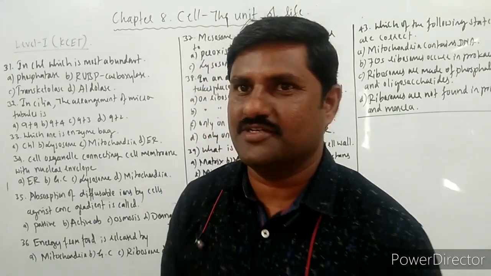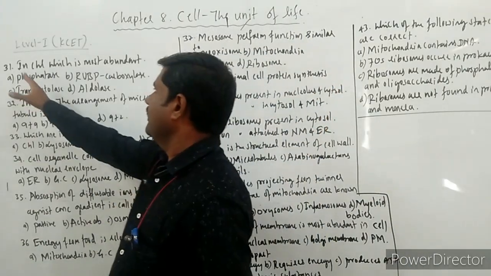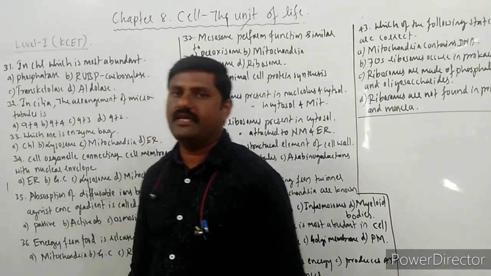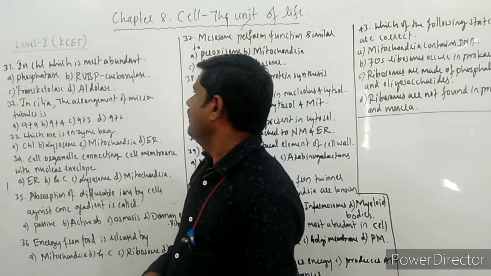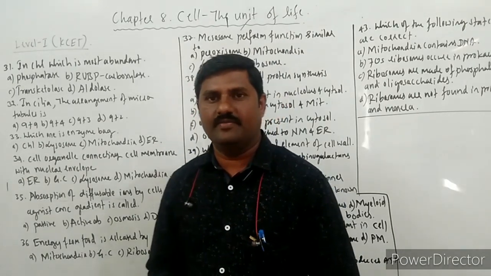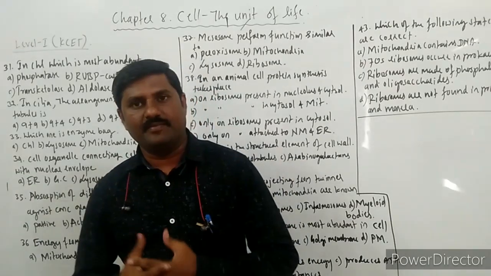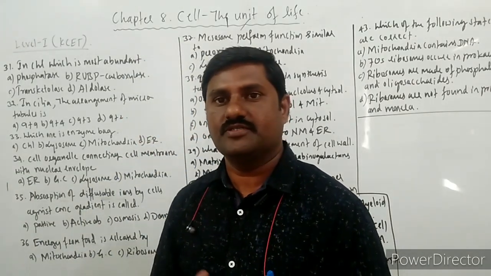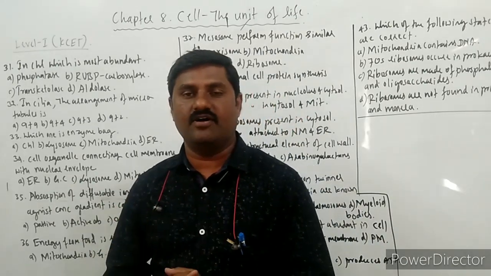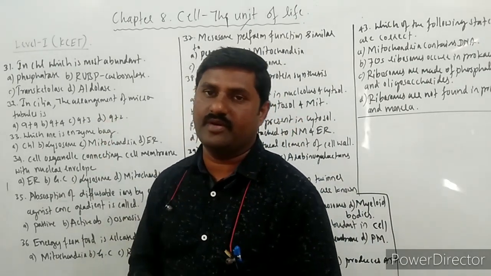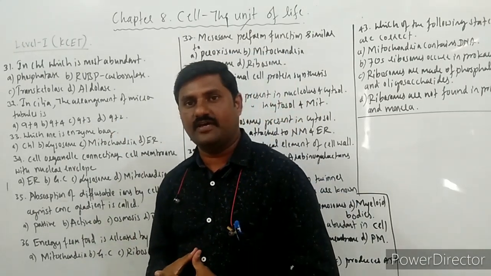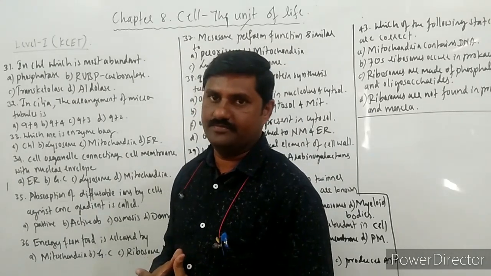Yes, come to the next question. What is the next question? In chloroplast, which is the most abundant one? See here, some enzymes are given which are available in different structures. But amongst them, in chloroplast, which enzyme is the most abundant? The detailed study of these enzymes you will come across in photosynthesis, respiration, etc. in higher plants, and you will study them thoroughly, right?